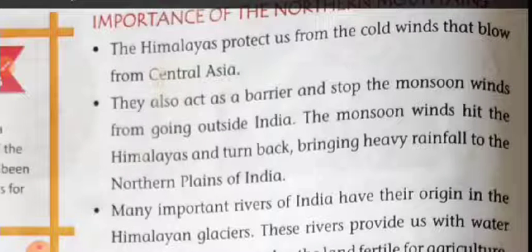They also act as a barrier and stop the monsoon wind from going outside India.